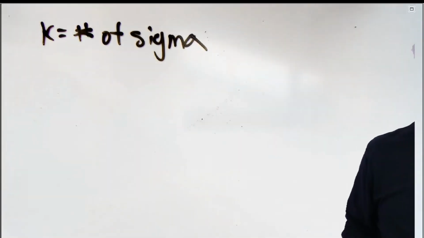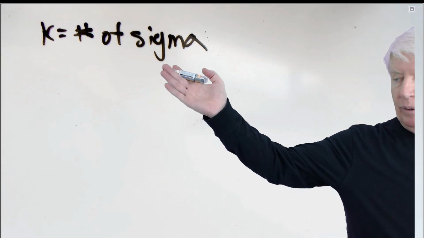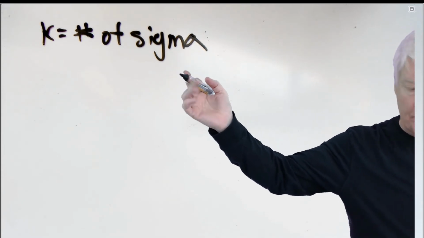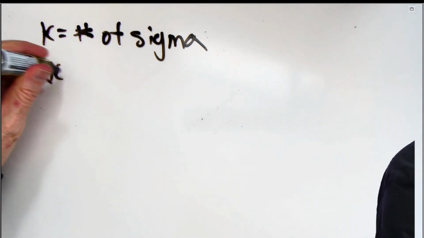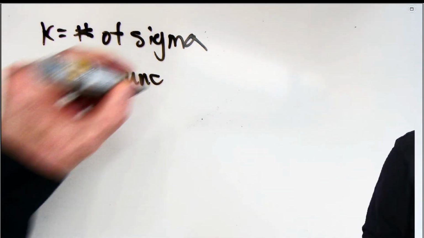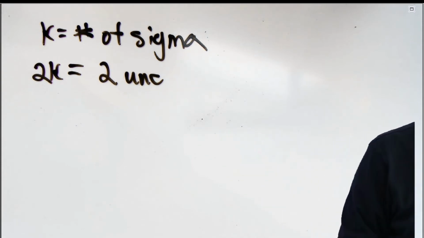And usually when you buy an instrument, they'll calculate sigma for you already of the instrument, repeatability, for example, or of the standard, whatever the case may be. But it will say 2 times K equals, and it will give you 2 times the uncertainty value. Okay, just so you know. So it's easy, right? If you want to know uncertainty, you just divide it by 2.